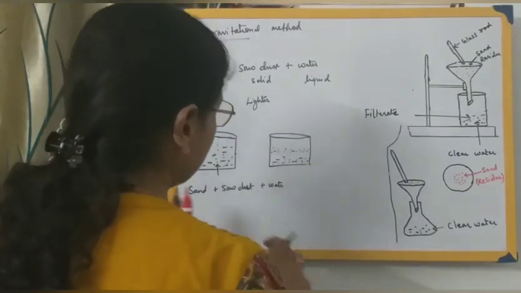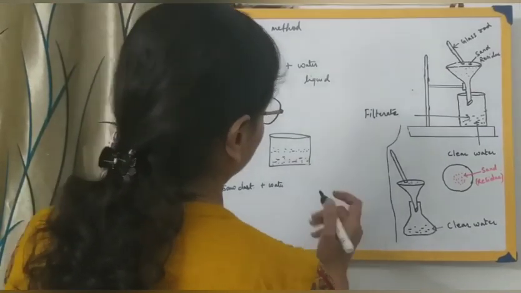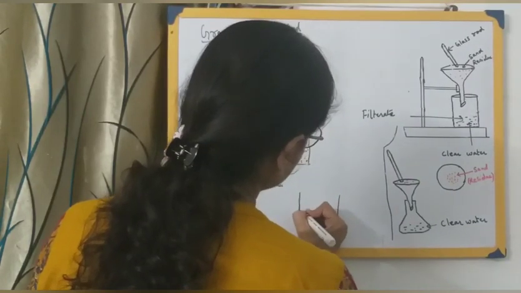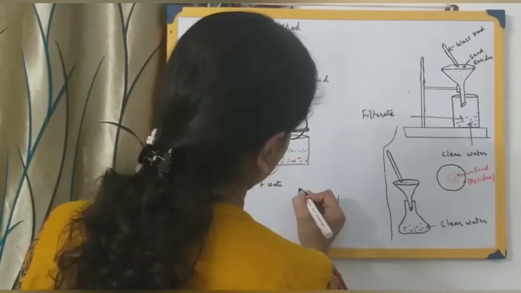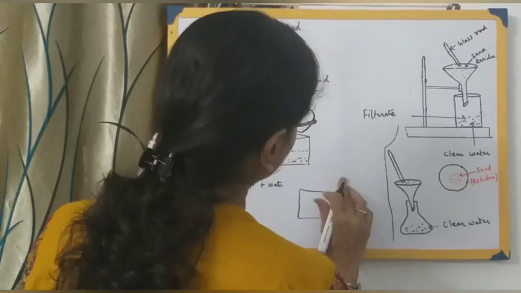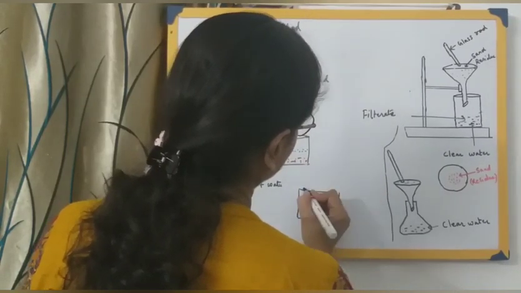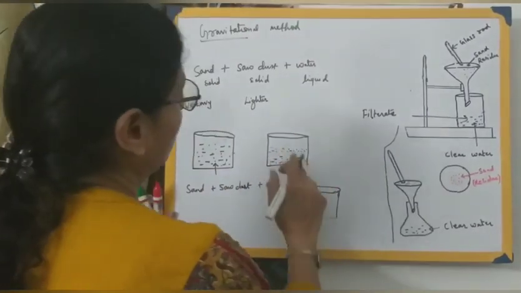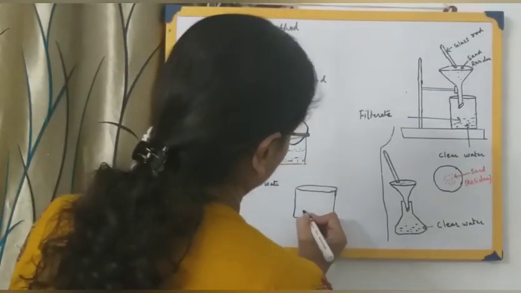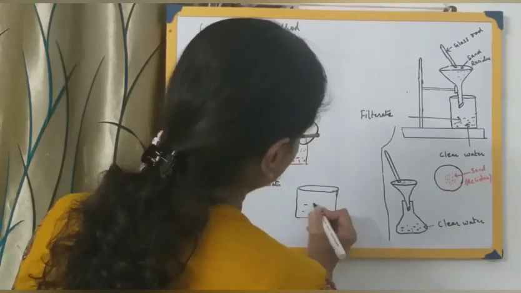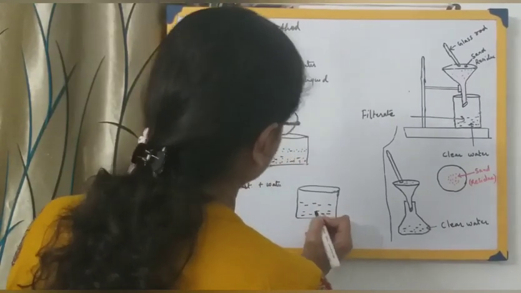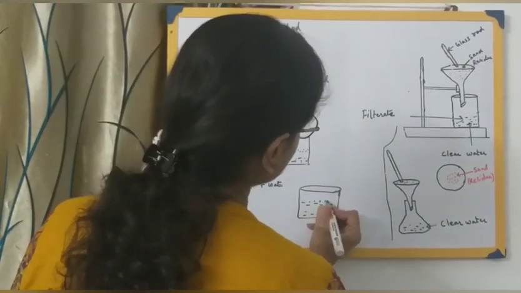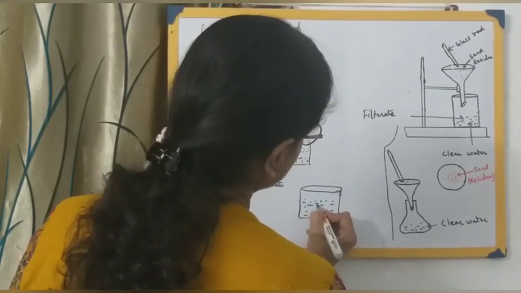What you do, you take another container and very carefully pour out this liquid with the help of a glass rod into another beaker. So this water containing sawdust, let me draw this, water containing sawdust gets separated out.